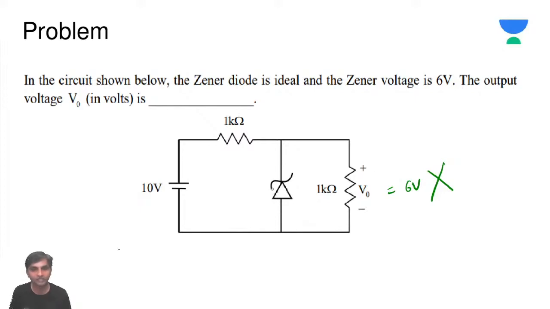Why, sir? I'll tell you. First, we should check whether the given diode is on or off. Check whether the Zener diode is on or off.